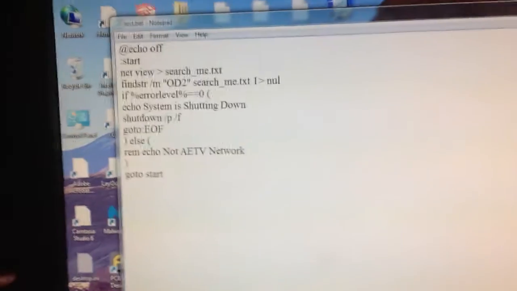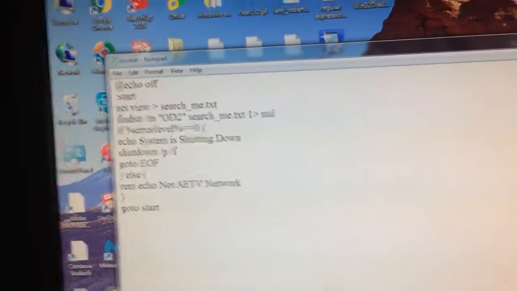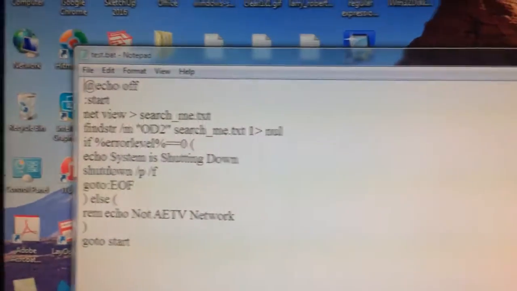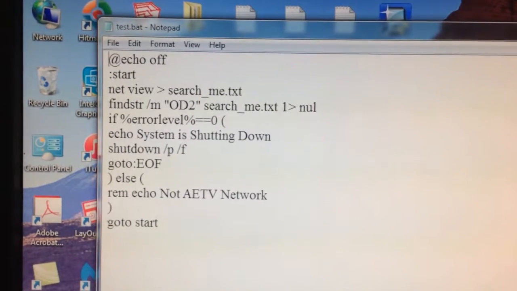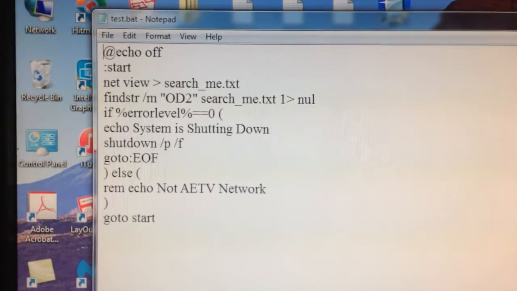Hello, this is Larry. I'm logged into my PC that's currently connected to the APS network via this Ethernet cable here. And on the screen here I have a batch file that I've written called test.bat.